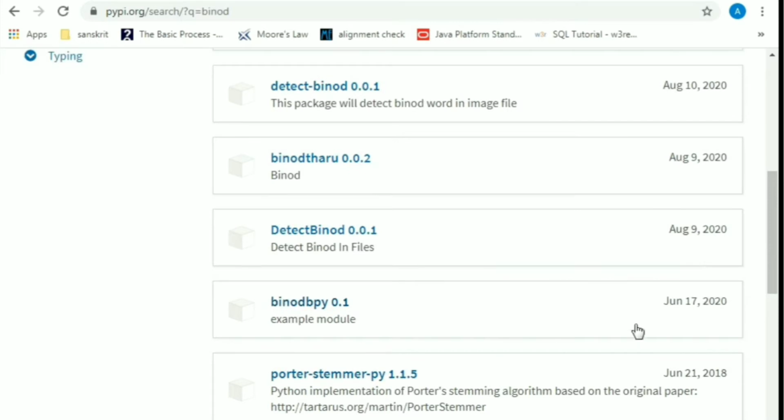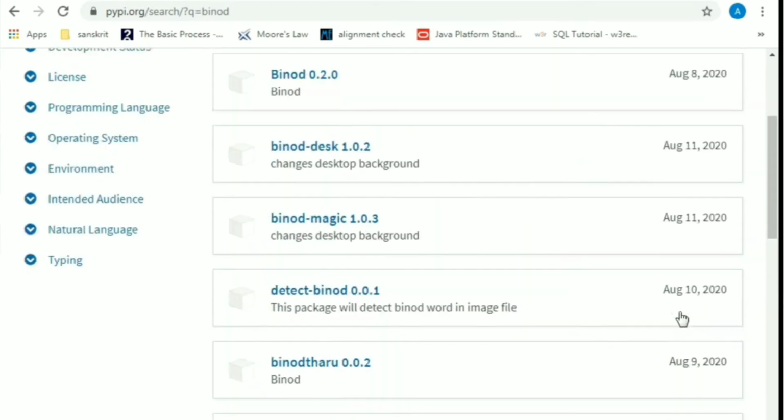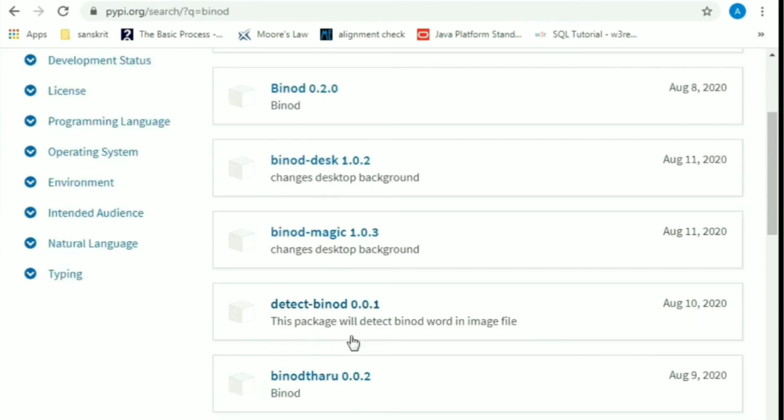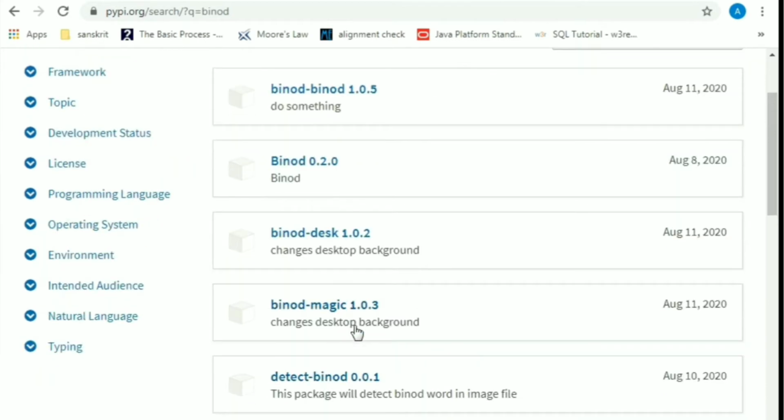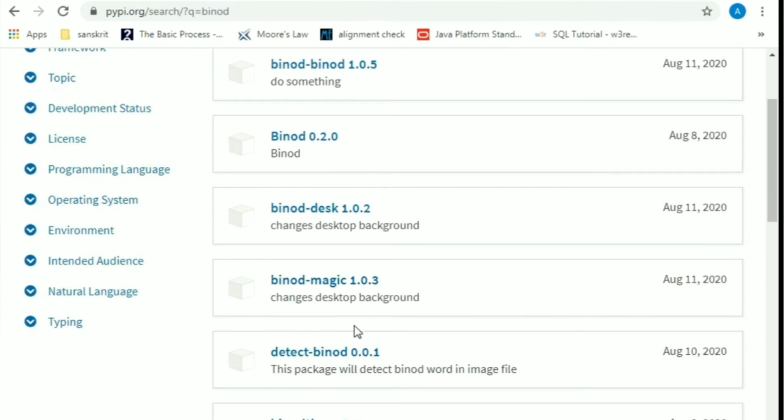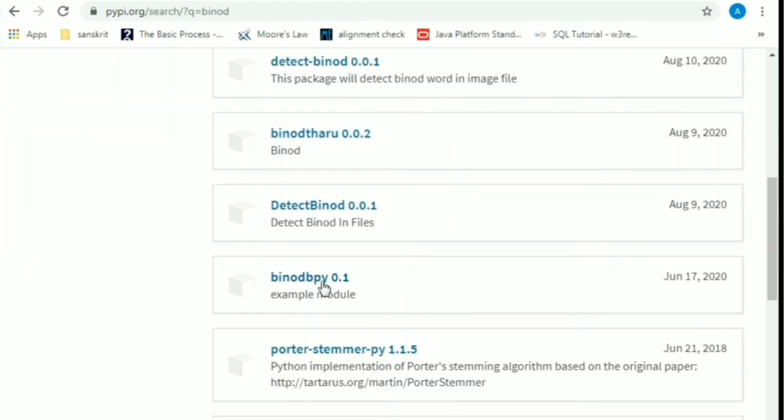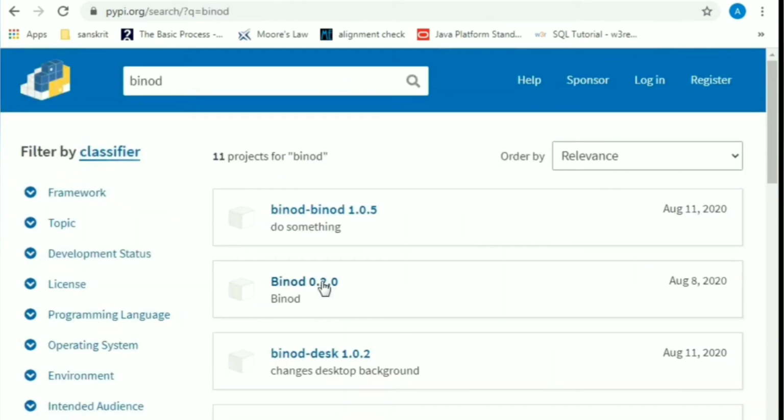It all started on June 15th. Two days later, you have an example module coming up on Binod. Now, isn't that nothing less than crazy? There's a package that will detect the word Binod in an image file. Somebody has also made one where you can change your desktop background to Binod. Who would want to do that? Would you like to do that? Maybe. So you see, there's just so much going on about Binod in the Python community.